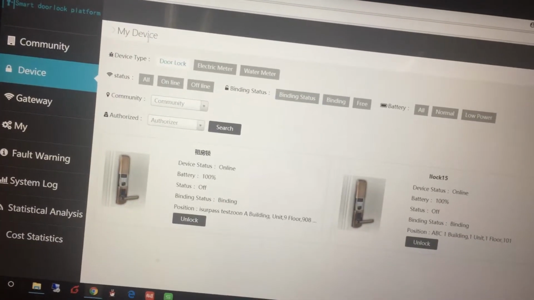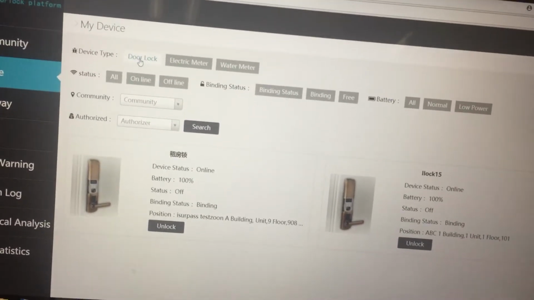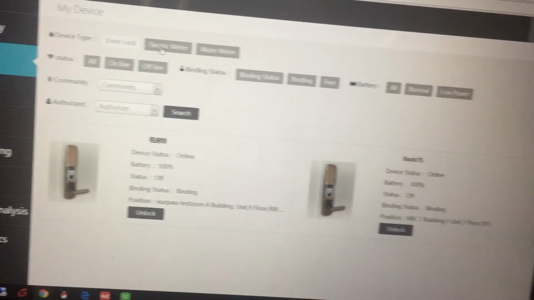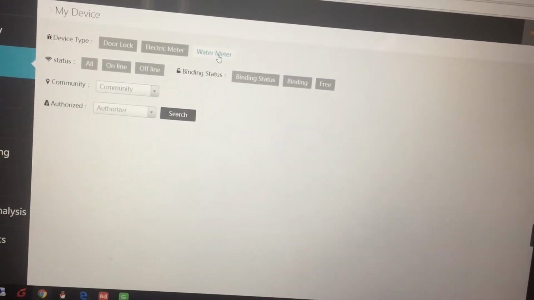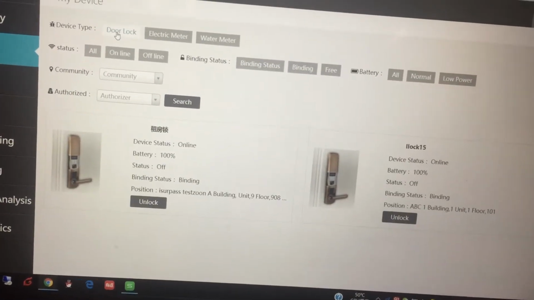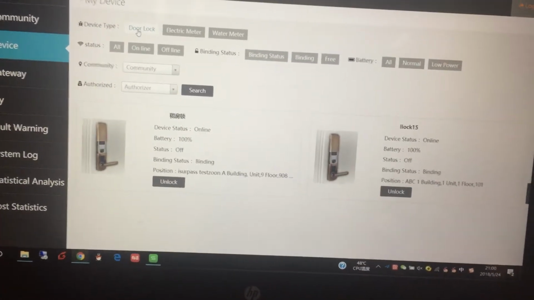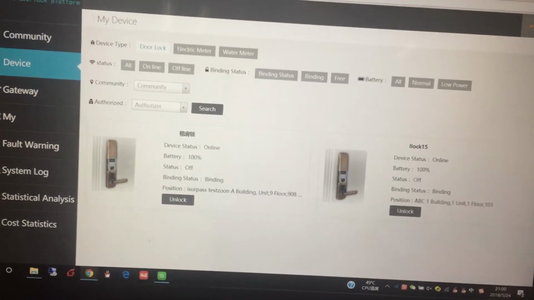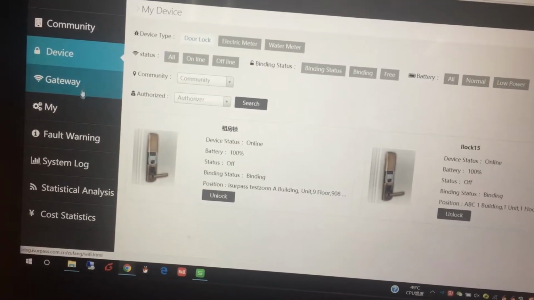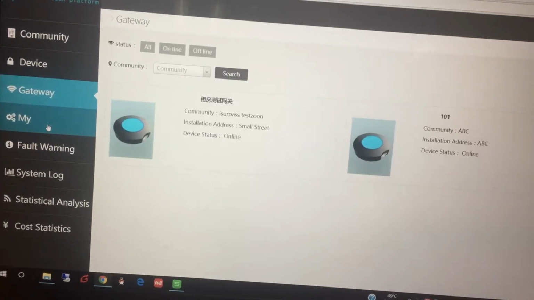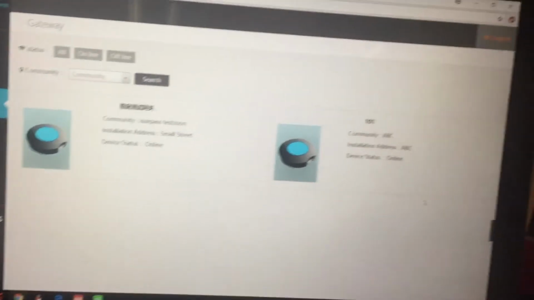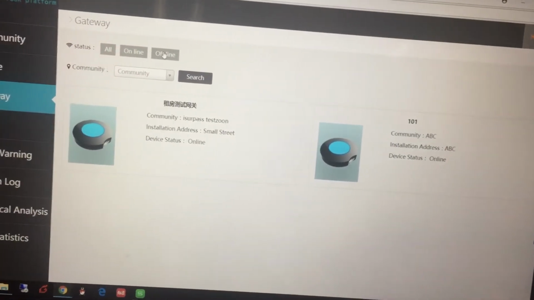In the device page, we can see that right now we mainly support the door lock, electric meter, and water meter. For other devices, for example security sensors, you can see them in the mobile app. We don't support them on this platform because it is mainly for smart lock management. You can also see all the gateways and the online and offline devices.